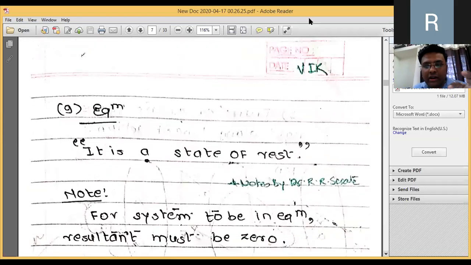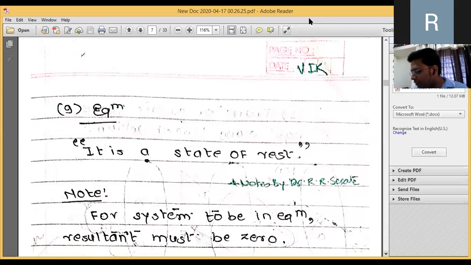Now there is one word which is continuously coming, which is known as equilibrium. What is the meaning of equilibrium? Equilibrium is a state of rest. State of rest means each and every particle of that particular body is at rest. So all the forces acting on that particular body are equal and oppositely balanced. Then we call it that the system is in equilibrium.